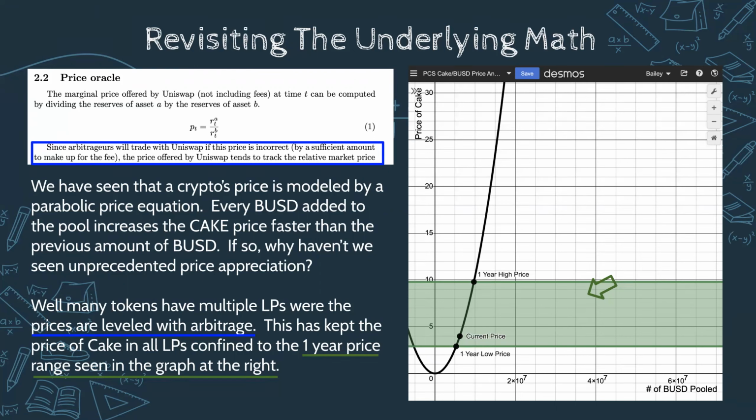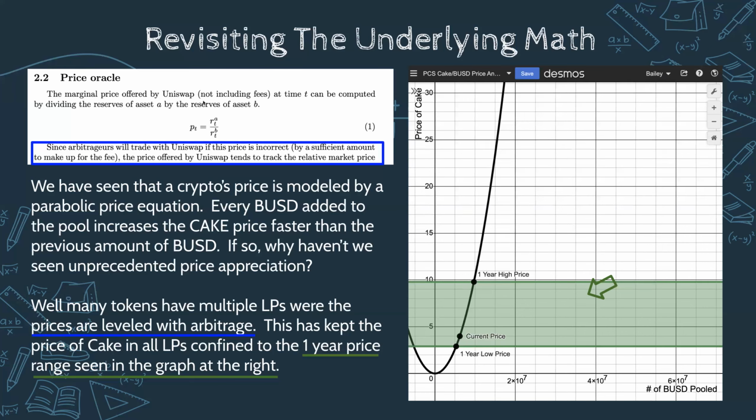So if the value of a token is too high in one liquidity pool, someone would be able to profit by taking and selling that asset into that liquidity pool, lowering the price and profiting somewhere else. And they can level the price of Cake throughout all the liquidity pools in the market.